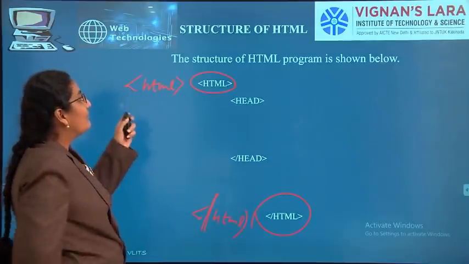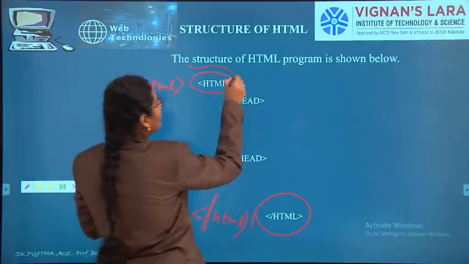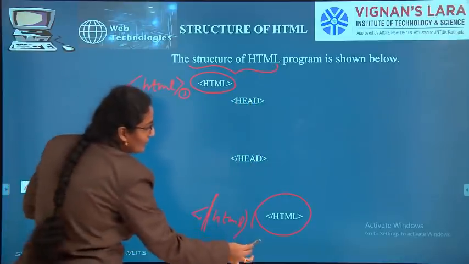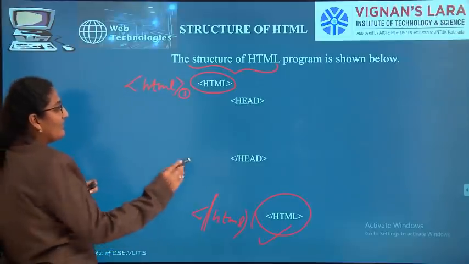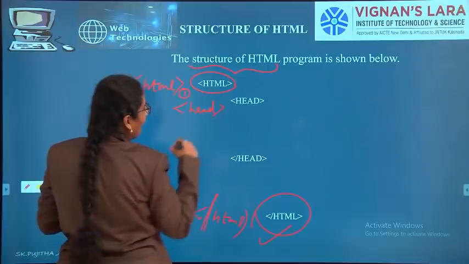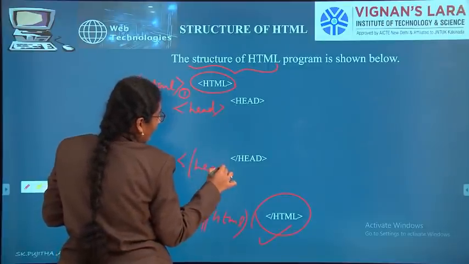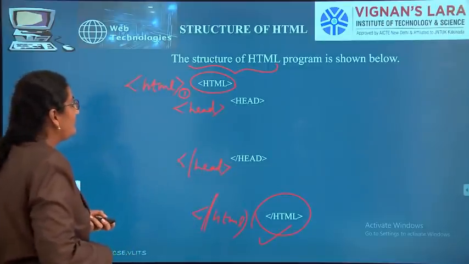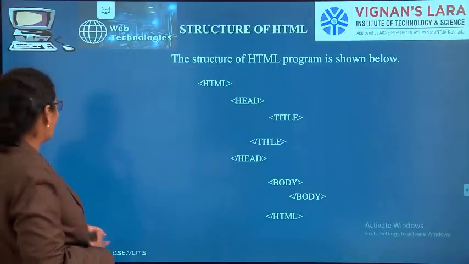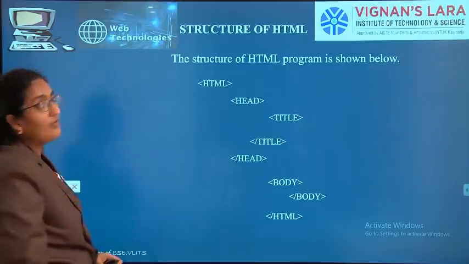In the structure, the first is the opening and closing of HTML. Second is the head, with opening and closing. Next are the title and the body.